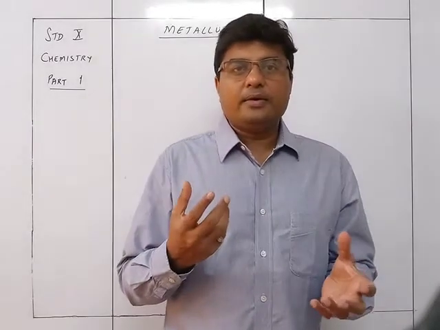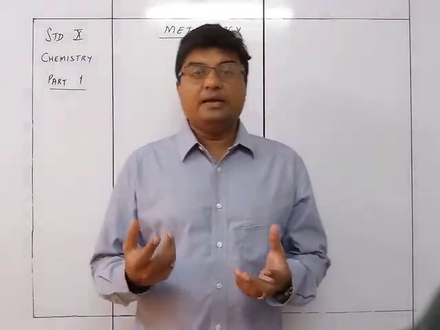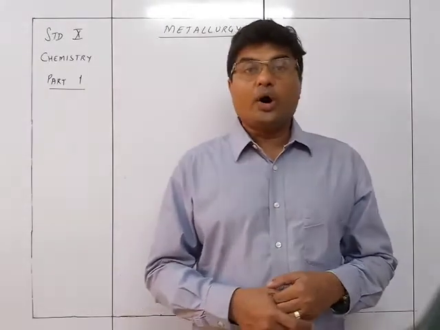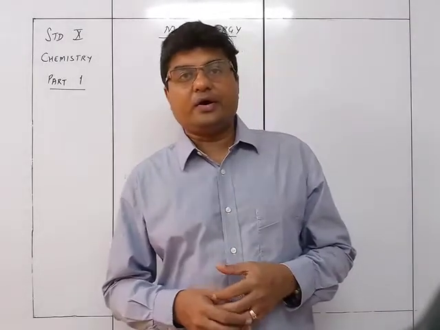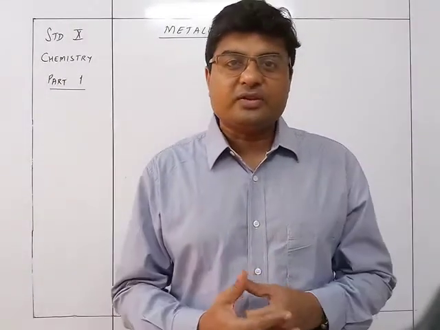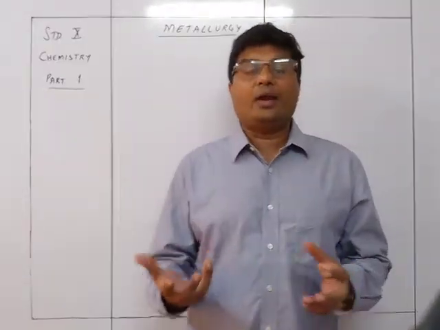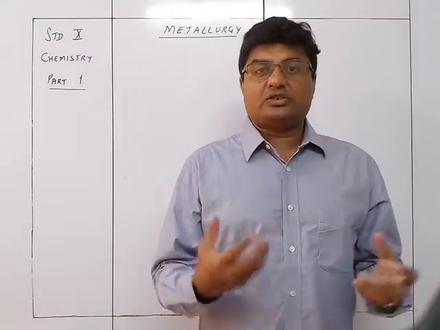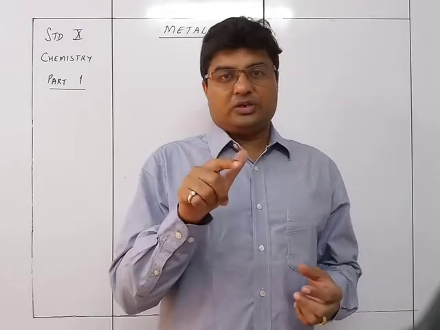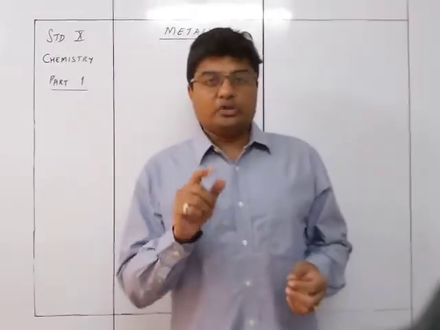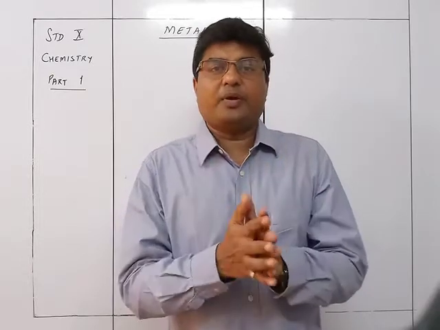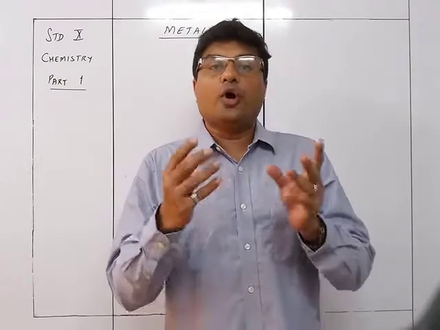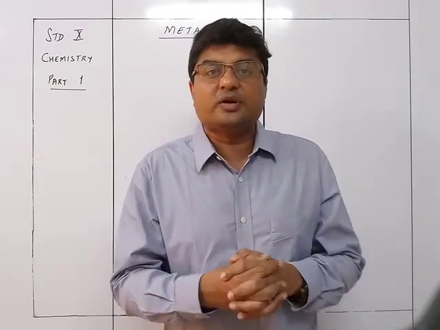So accordingly, what scientists have done is that they have not only found out means of extracting the metals from the soil, but also to improve the quality and the properties of the metal by converting them into alloys. See, an alloy is a mixture of 2 or more metals together, and because it's a mixture, the properties of each constituent of the alloy are retained.